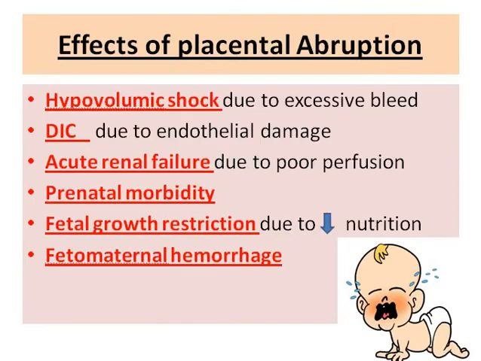be stillbirth. Now, the effects of placental abruption include hypovolemia in the mother due to excessive bleeding, and disseminated intravascular coagulation due to endothelial damage that can also be life-threatening for the mother, acute renal failure due to poor perfusion, perinatal morbidities, fetal growth restriction due to decreased nutrition, the baby being born prematurely, and fetal-maternal hemorrhage.